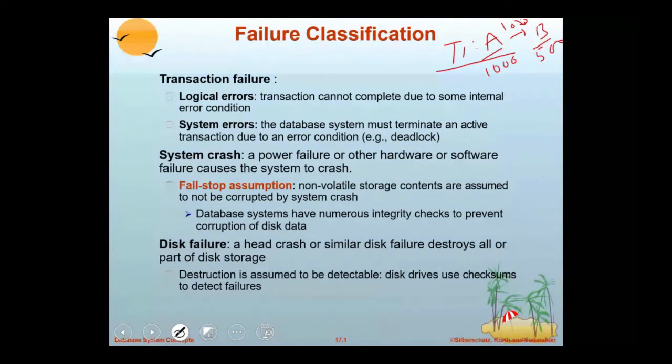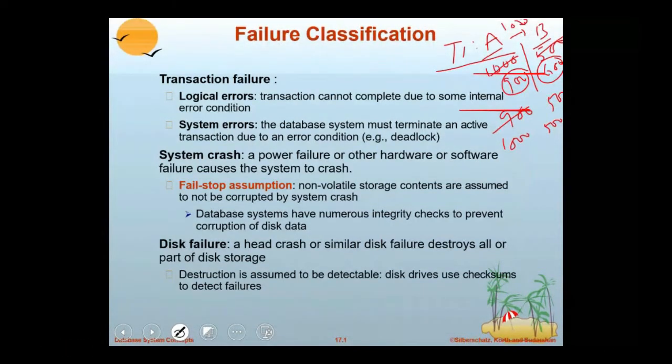See, first debit from account A, say 100 is to be debited from account A, it becomes 900 rupees. And it is to be credited into account B, so that it becomes 600 rupees. Suppose there is a failure in between these two, it means account A is debited before it is credited, so account A is going to become 900 and B is going to remain 500 itself, which means it causes a loss. If loss occurs, what is to be done? Now this is a failure that occurred in the transaction due to some internal error.